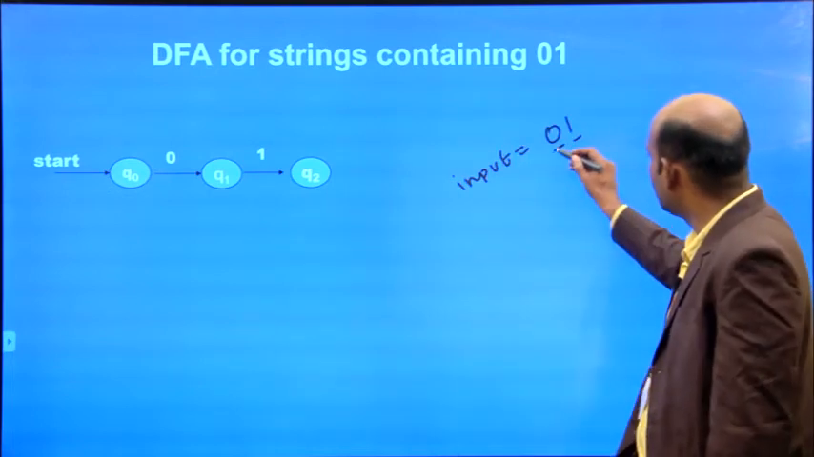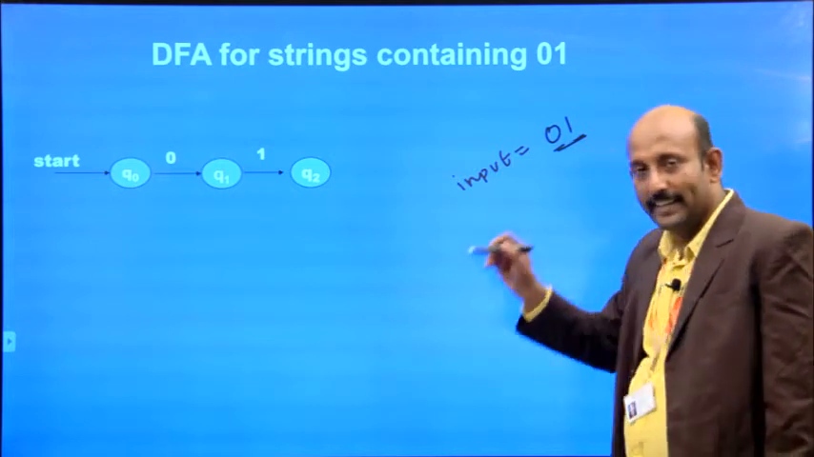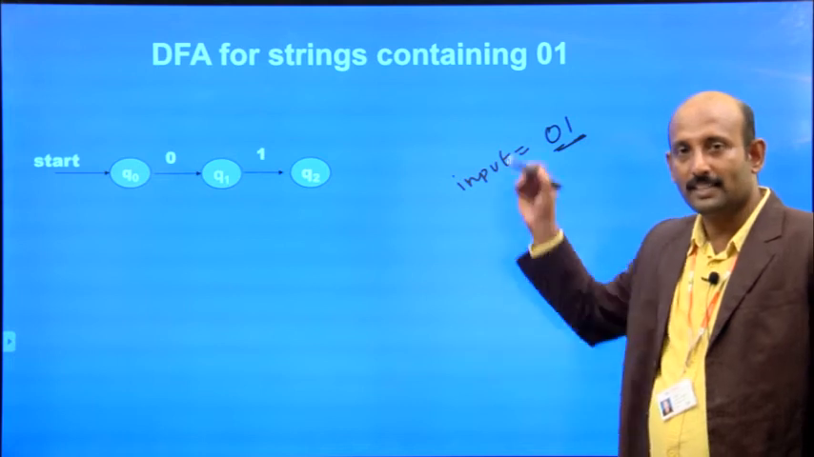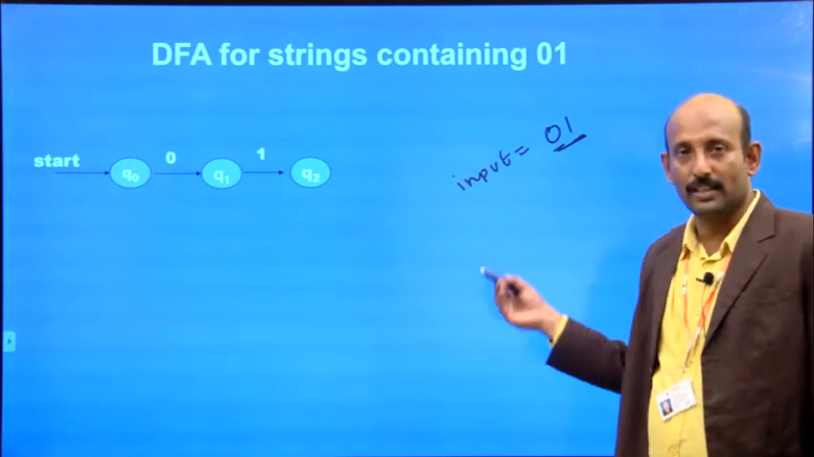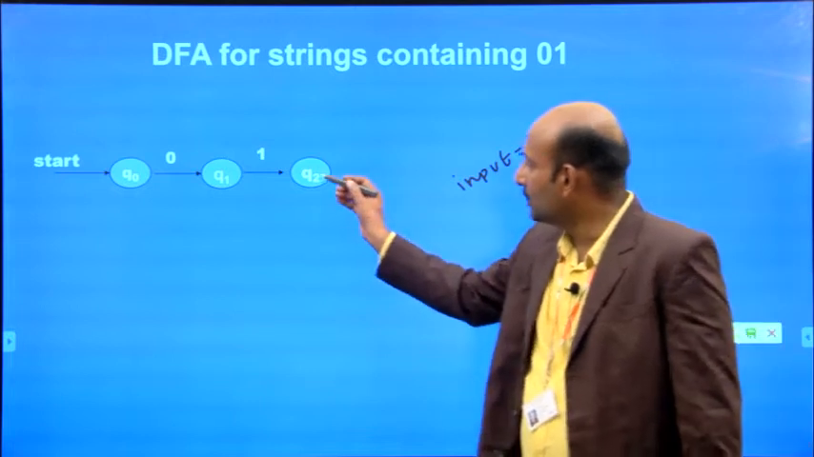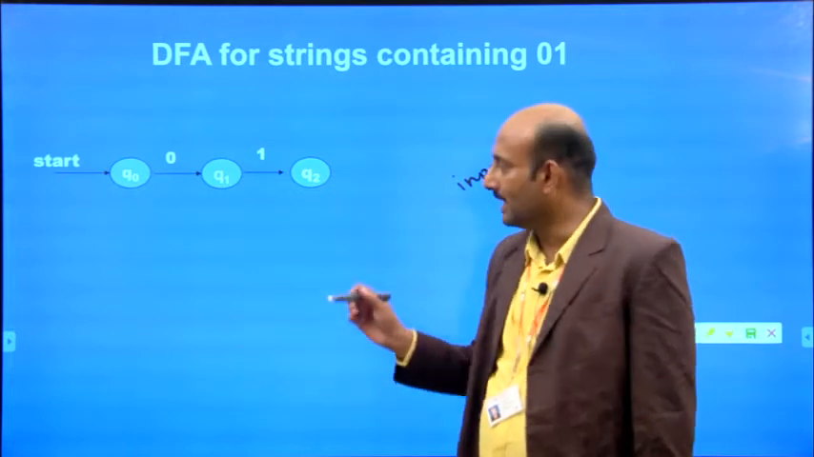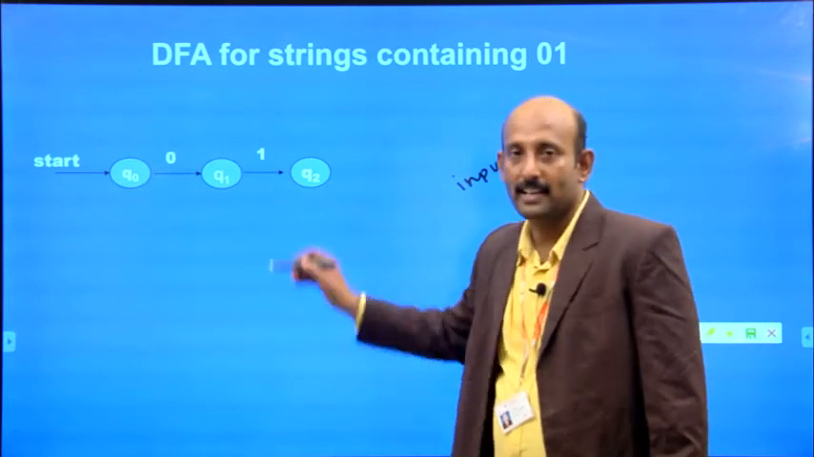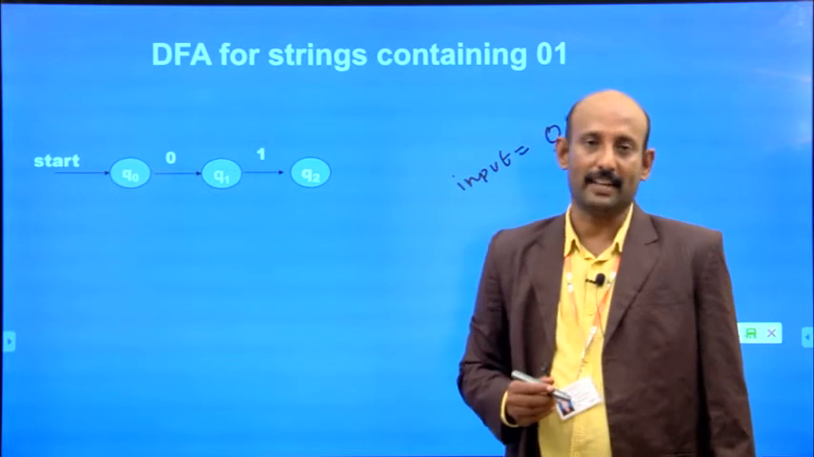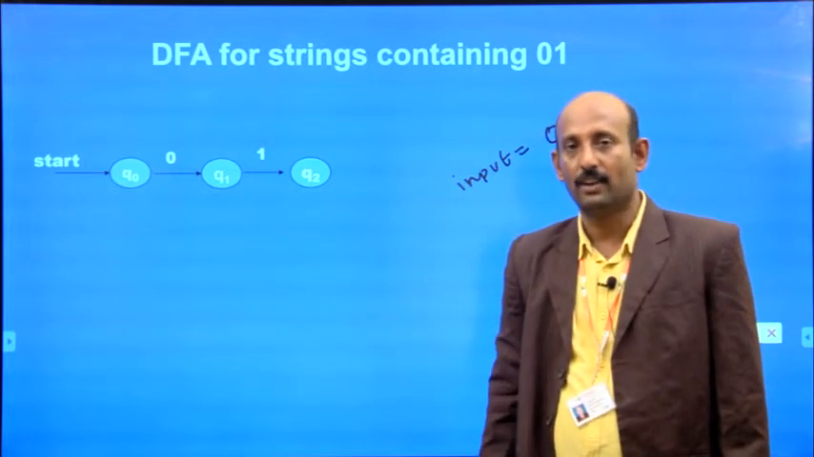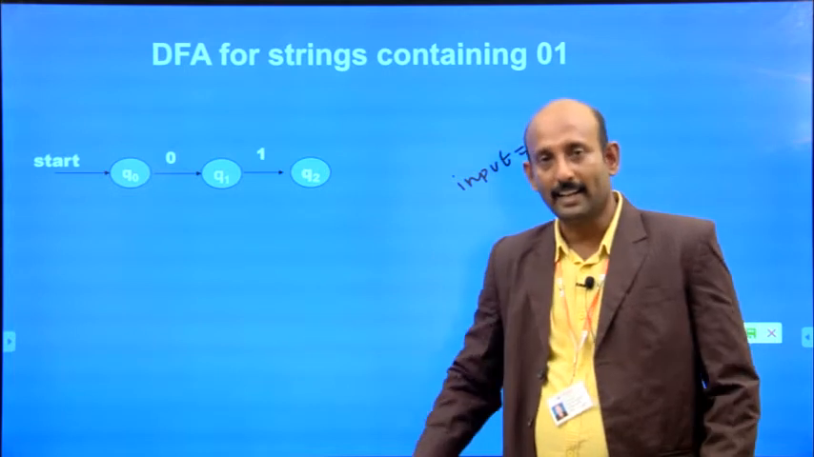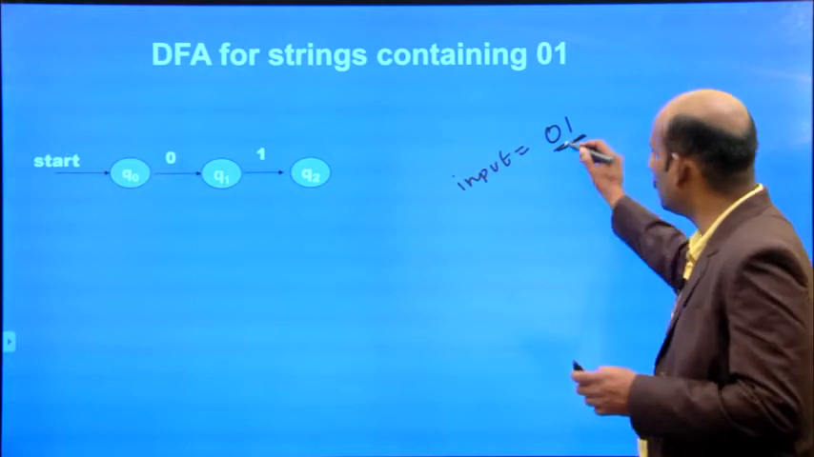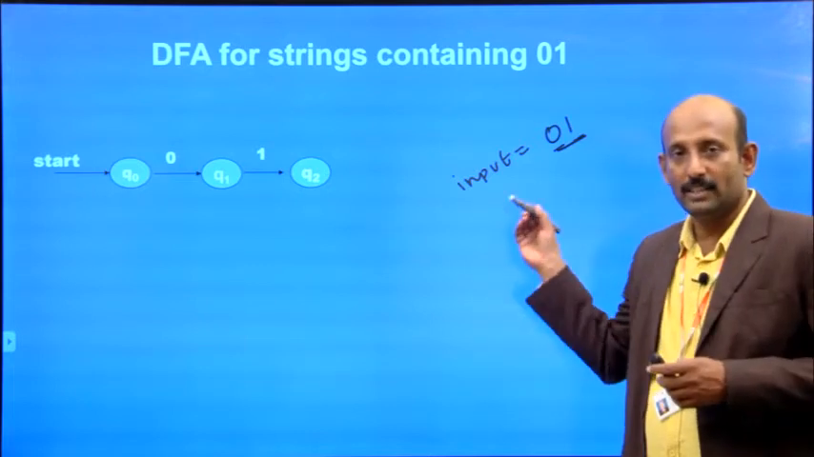If I give this input 0, 1, the given input string is also 0, 1, so it is a substring. So it has reached the final state. In this case, I have to double circle this one because Q2 is the final or accepting state. Again, I repeat, for example, if my input is 0, 1, in this case 0, 1 is a substring.